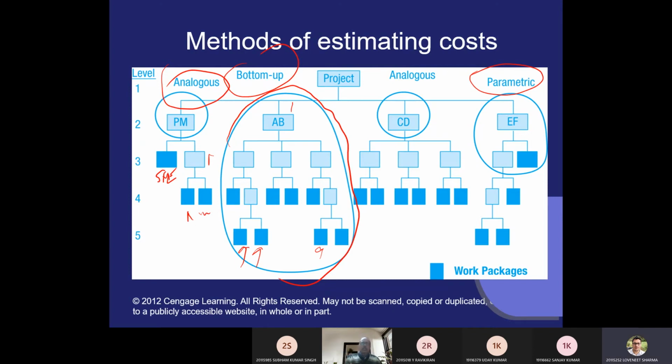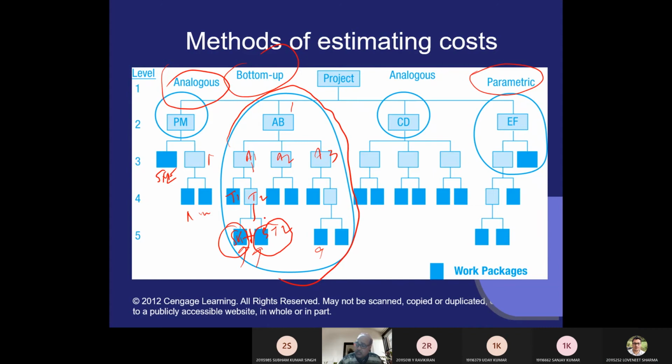Or in another way, try to understand that suppose your project is there. Under that project, you have three activities: activity 1, activity 2, activity 3. Under activity 1, you have task 1, task 2. Under task 2, you have subtask 1, subtask 2. Am I clear? So you start: what is the cost of subtask 1? What is the cost of subtask 2?